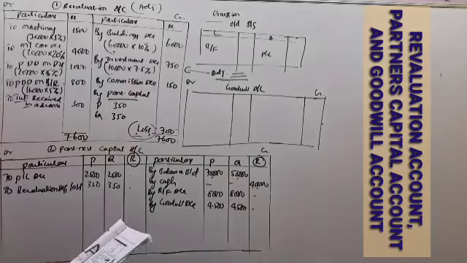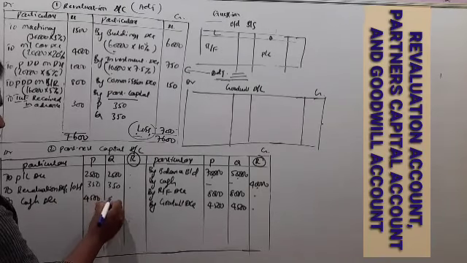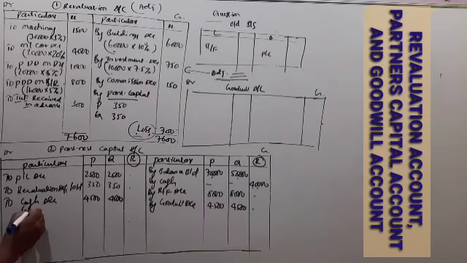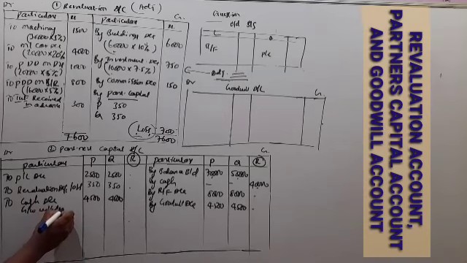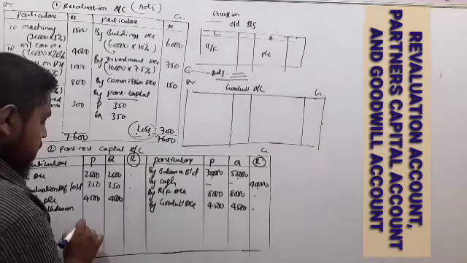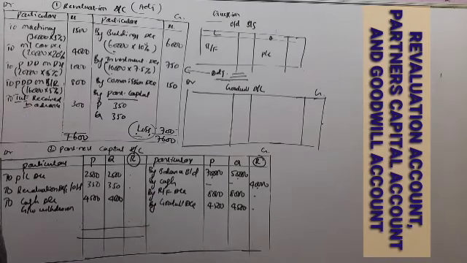And next again, goodwill is to be withdrawn by the old partners. So this goodwill brought by the new partner, and that goodwill withdrawn by the old partners means they have taken the cash here. So you deduct the cash. So the same 4,500 and 4,500. So this balance is goodwill withdrawn. So first the capitals of the old partners we have to record, then the reserve fund, the PL account, the revaluation account, goodwill. The goodwill withdrawn we have to record on the debit side.